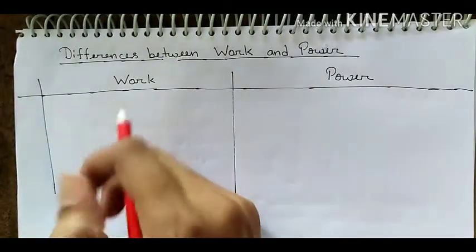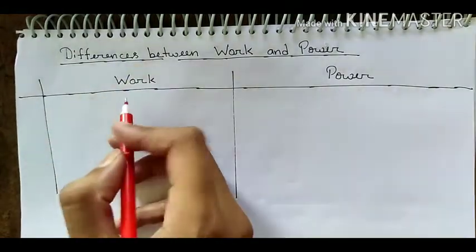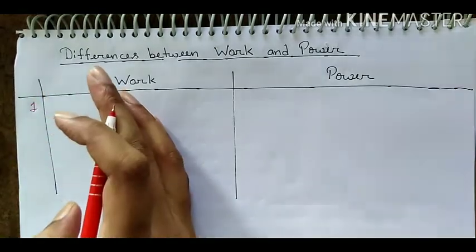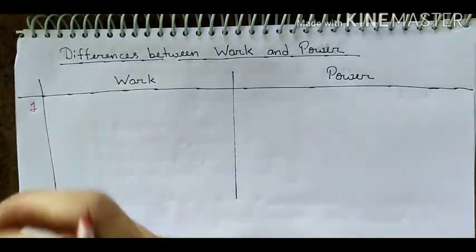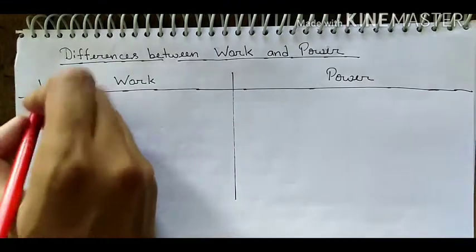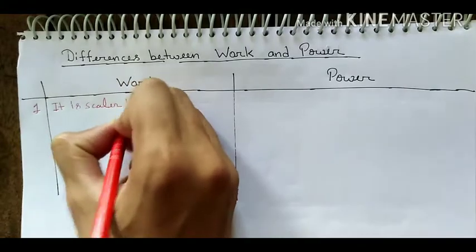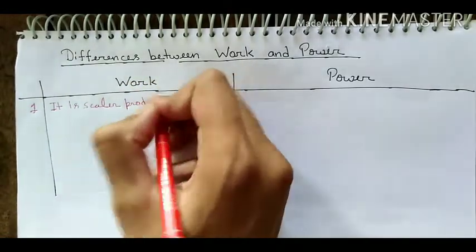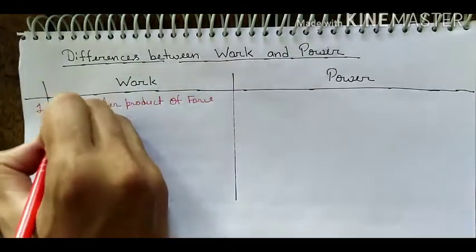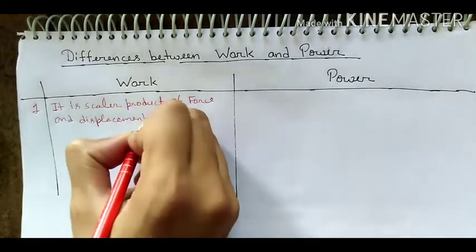Friends, now we will see the difference between work and power, and this is important. The first difference is work is a product of force into displacement. We know that work is the product of magnitude of force and displacement in the direction of applied force. It is a scalar product of force and displacement.